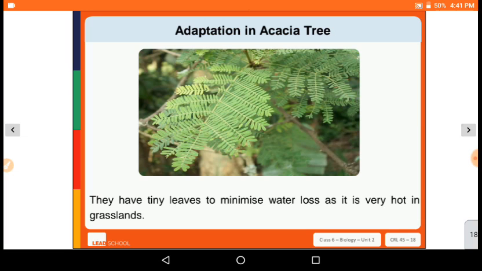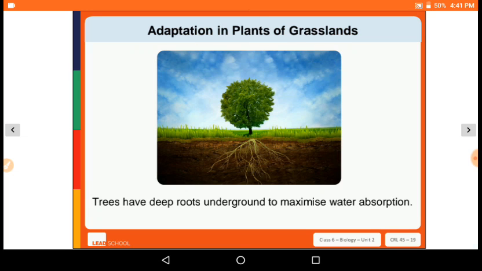They have tiny leaves to minimize the water loss as it is very hot in grasslands. Trees have deep roots underground to maximize water absorption.